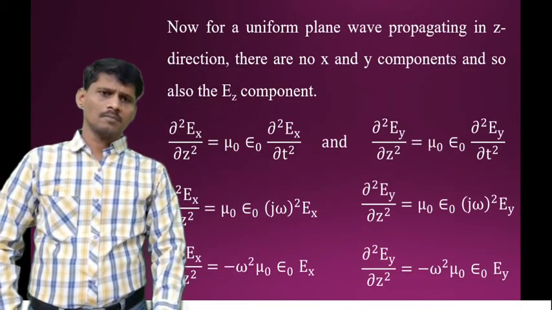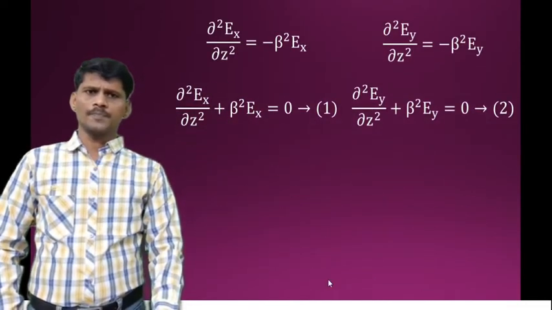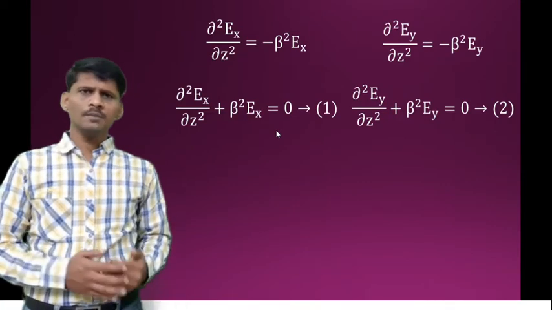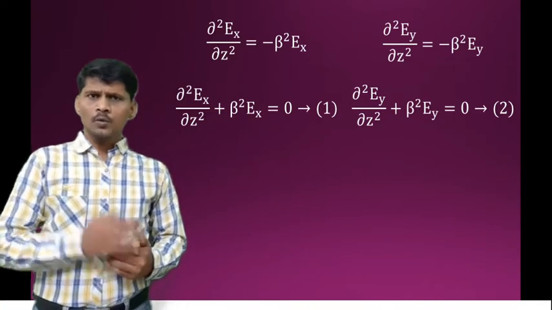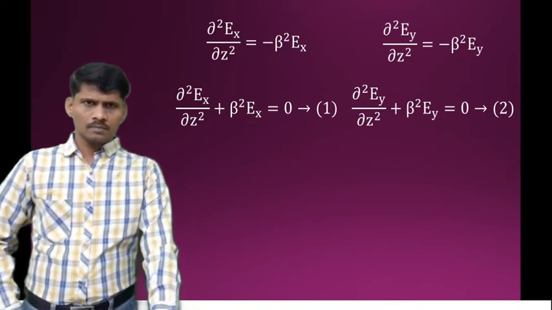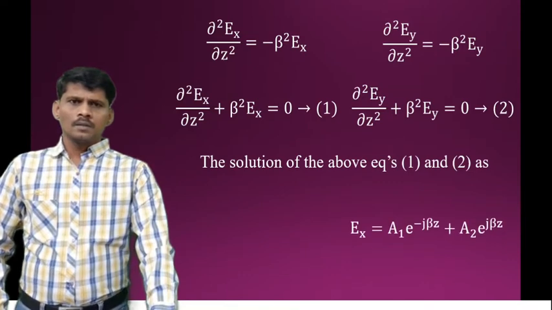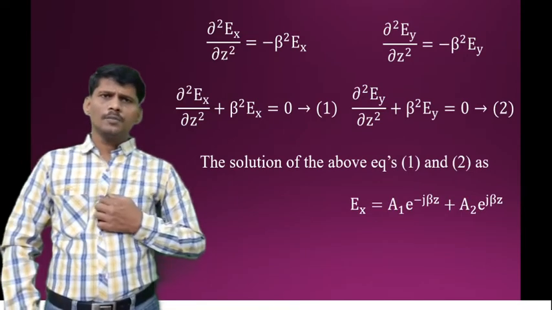Concept is same. These are equations. Finally, we get the same equation. We are deriving by two processes. So these are the second order differential equations.